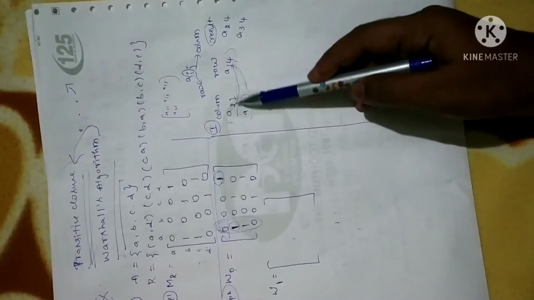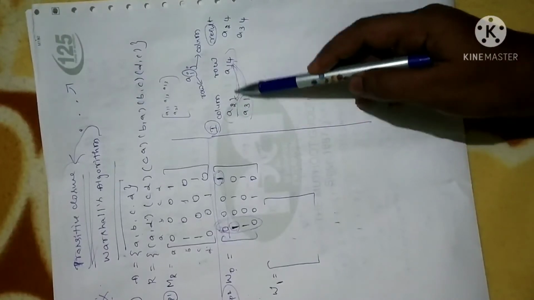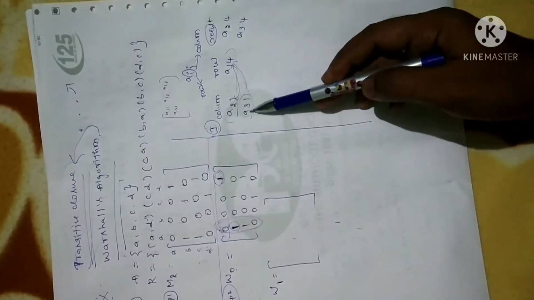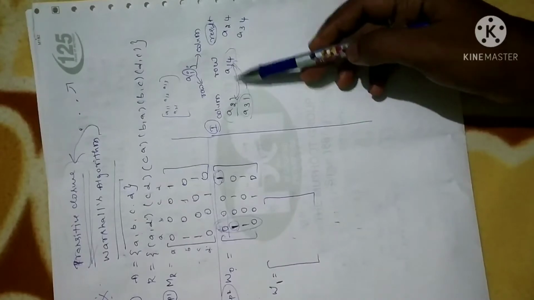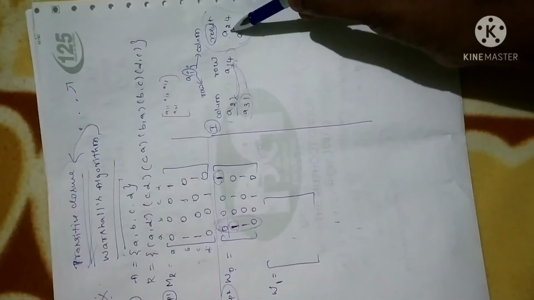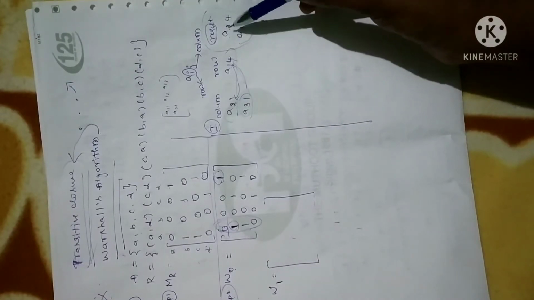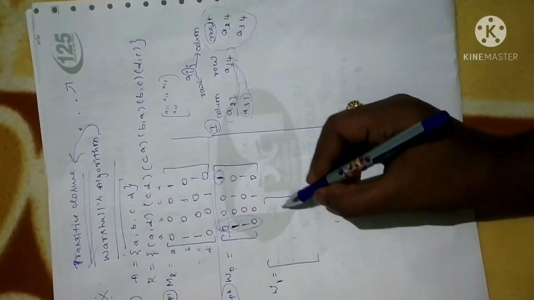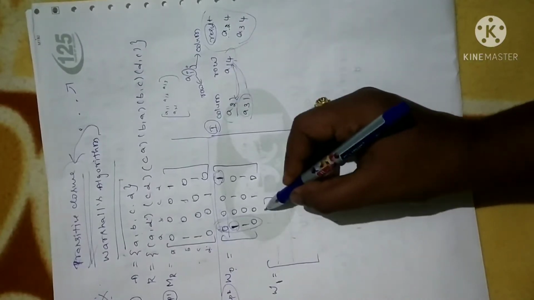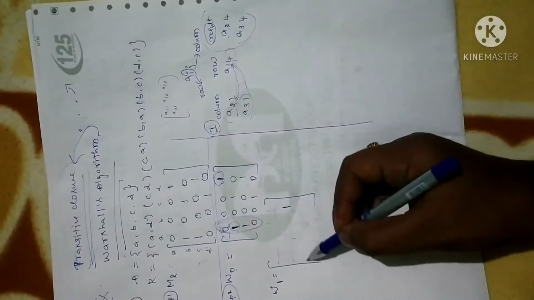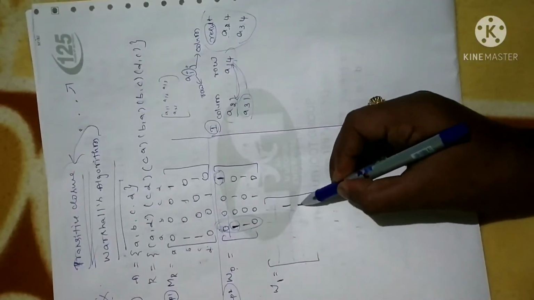Now here the second element index and the first element index are the same. So as per transitivity I have written A24. Again I have compared this with this. Again 1 repeated, so I have written A34 here. Now whatever result is obtained, put 1 for that particular position. In the sense A24: second row, fourth element becomes 1. This is first row, second row; first column, second column, third column, fourth column. This element becomes 1. Similarly A34, so the third row, fourth element becomes 1.